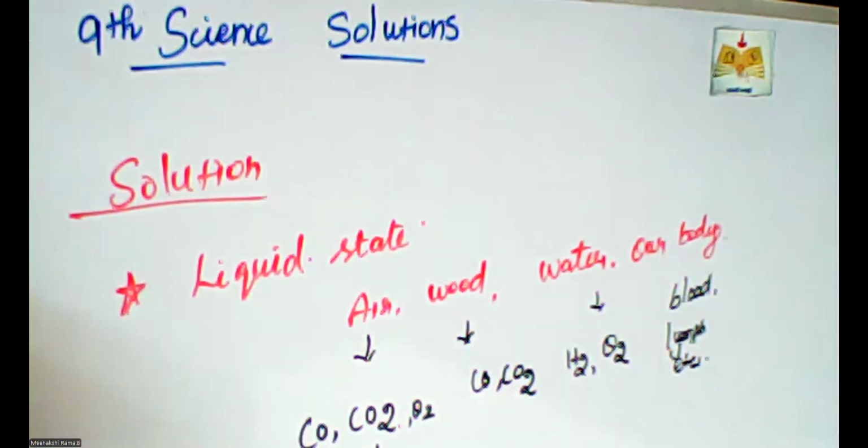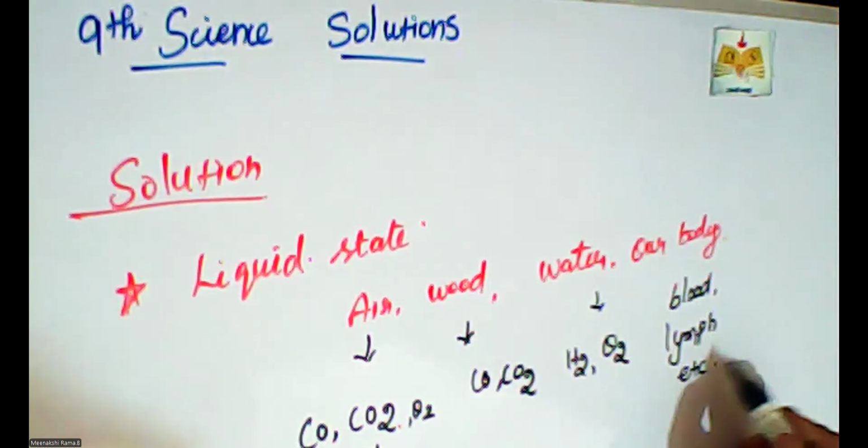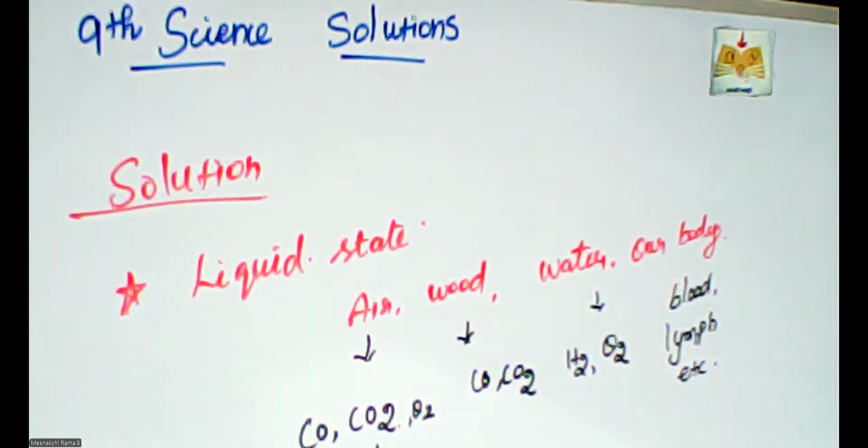So these are all the examples of solutions. Okay. Now we are getting some idea about what a solution is. Air contains different kinds of gases, wood contains different kinds of materials as well as gas, and water contains different kinds of molecules.